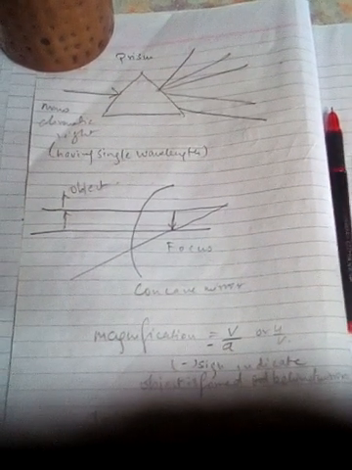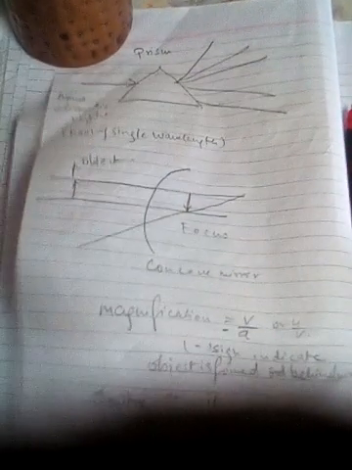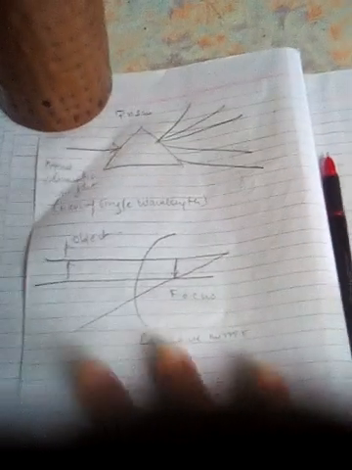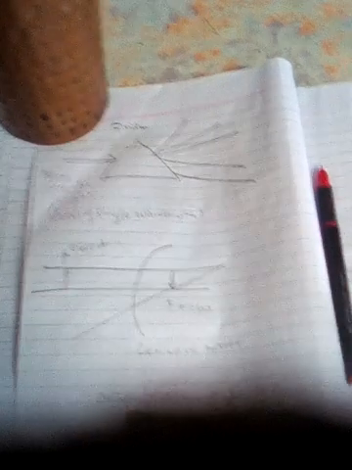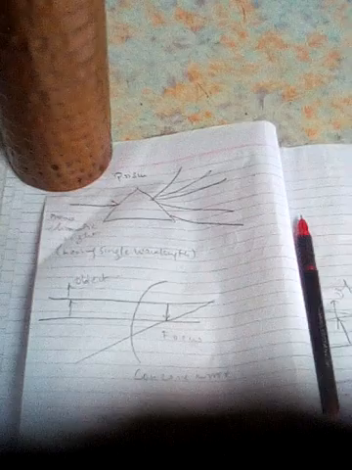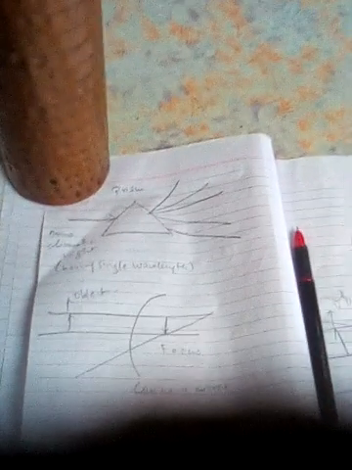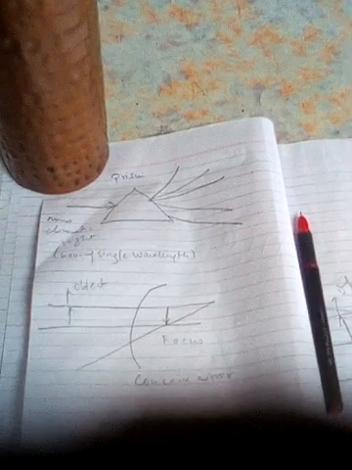Today I am uploading a video about the physics topic called ray optics. Optics means seeing the object. Ray means a ray of light, like the sun's ray. This is what is called ray optics.